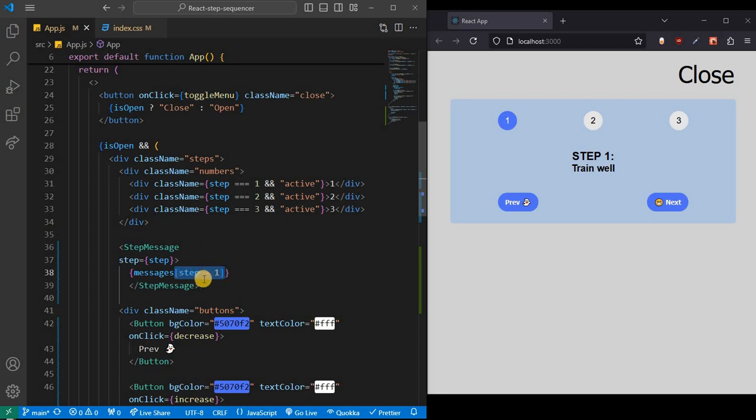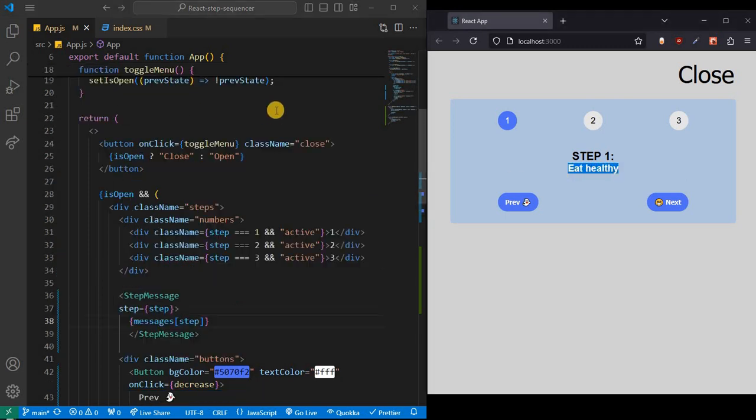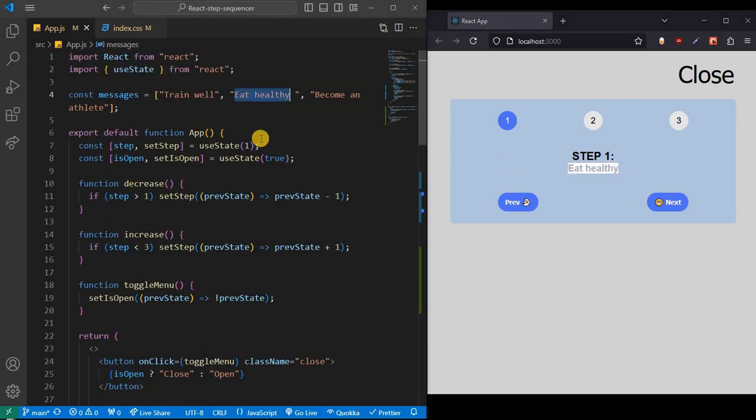So here we have step -1, and that is because it's 0 index based. If we just say step, let's see what happens. Then step 1 will be eat healthy. So this is number 1, and train well is 0, eat healthy is 1, become an athlete is 2.